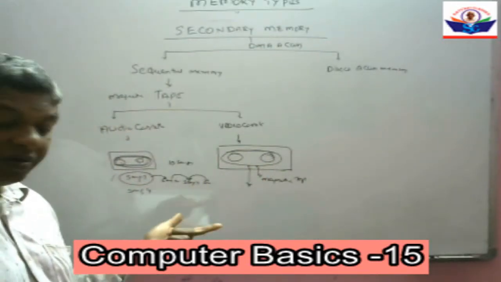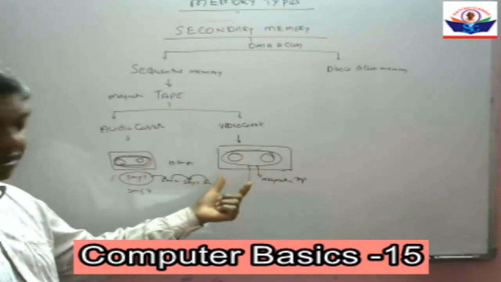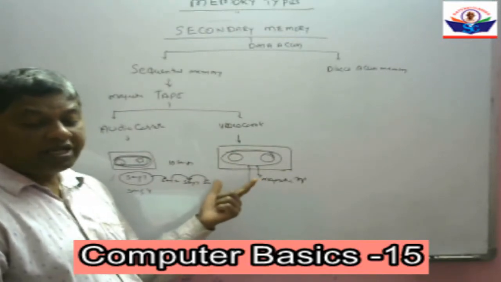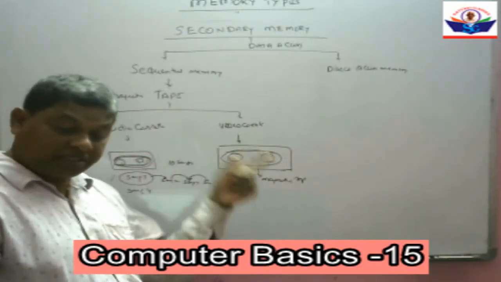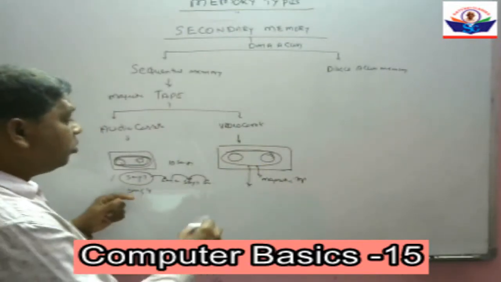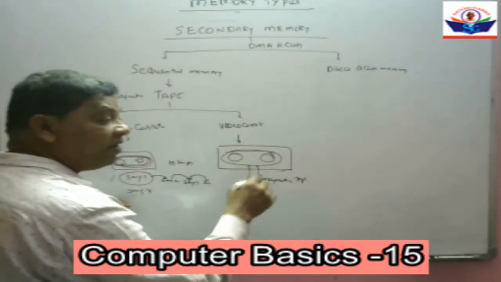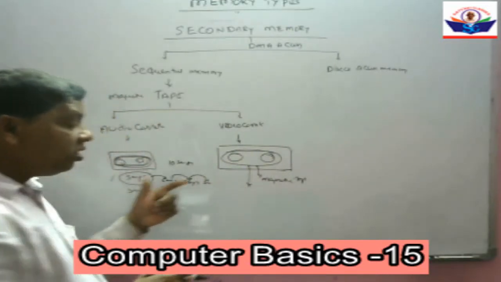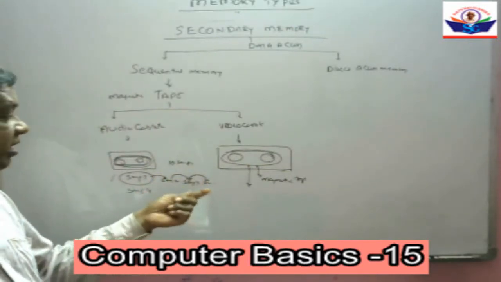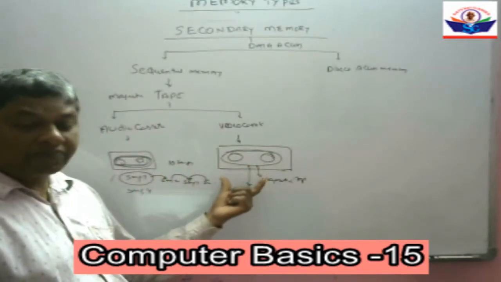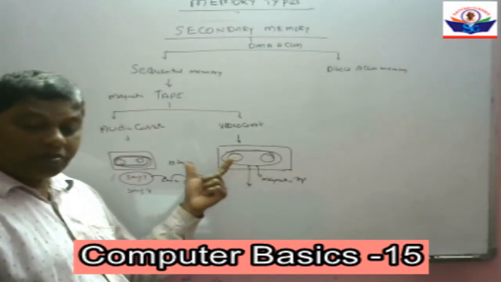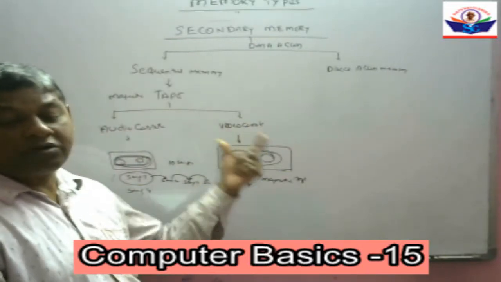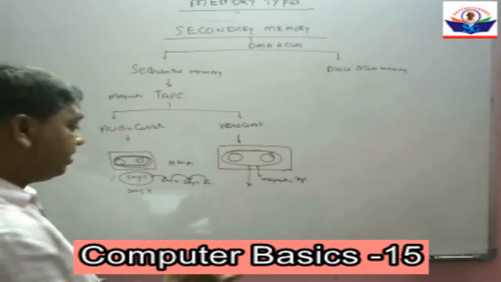After watching movie 1, if you want to watch movie number 10, we have to rewind the tape, because it accesses sequentially. You can access data from movie 1 to movie 2, movie 2 to movie 3, movie 3 to movie 4. Like this we can access sequentially.